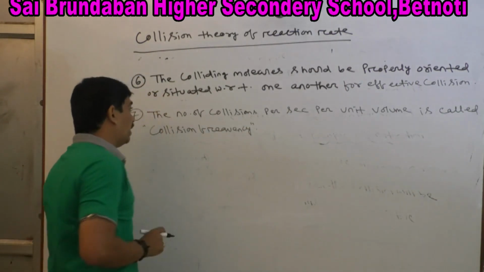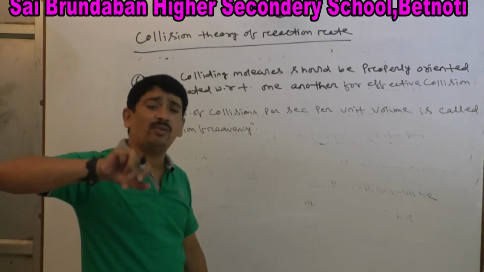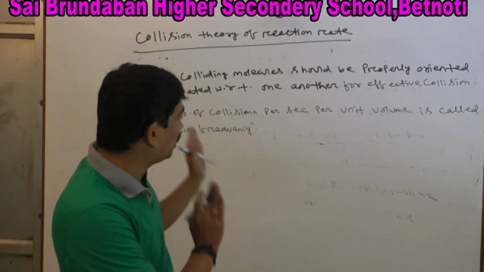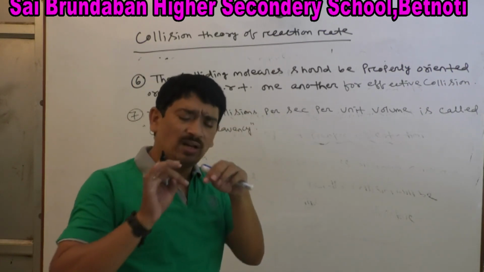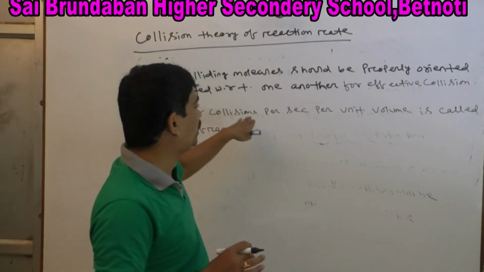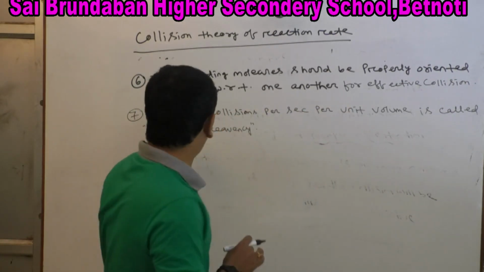Look at the number of collisions per second in one unit volume. How many collisions take place in one second in one unit volume? The number of collisions per second per unit volume is called collision frequency.